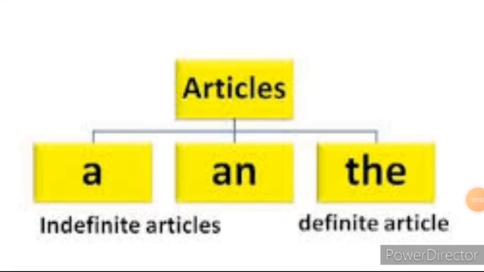Children, first we can recall what we mean by articles. Articles are words that modify a noun as specific or unspecific. Again listen children, articles are words that define a noun as specific or unspecific. And articles we can point out as indefinite articles and definite article. Articles a and an are mentioned as indefinite articles, and the article the is known as the definite article. So listen children, articles are words that define a noun as specific or unspecific.